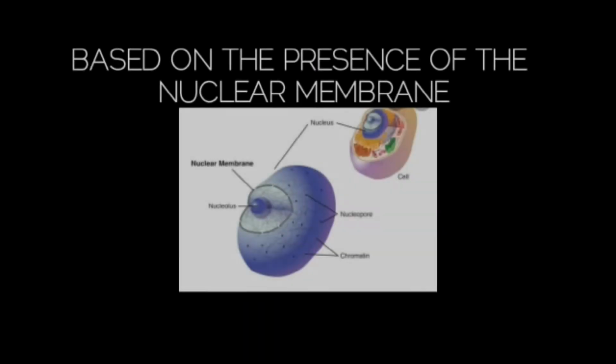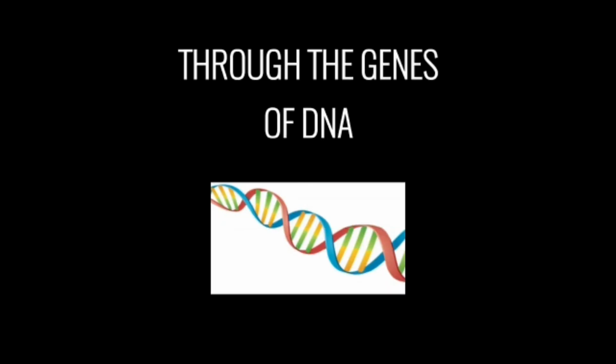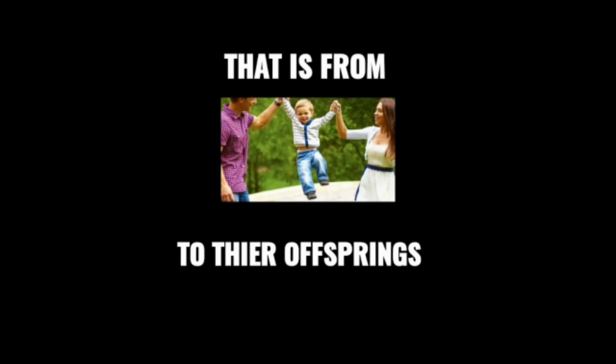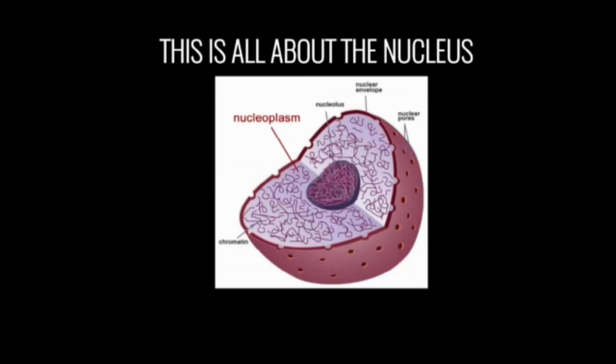Now student, based on the present instructions, goes into the new cell. So in inheritance, information is passed through the genes of DNA, that is from the parents to their offsprings. This is all about the nucleus and its function.